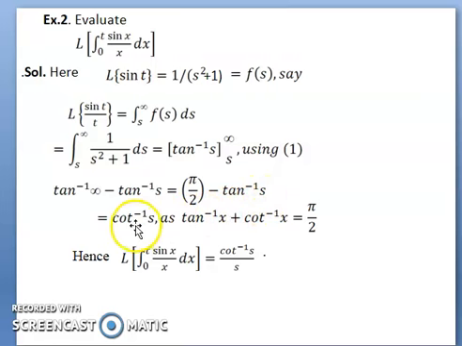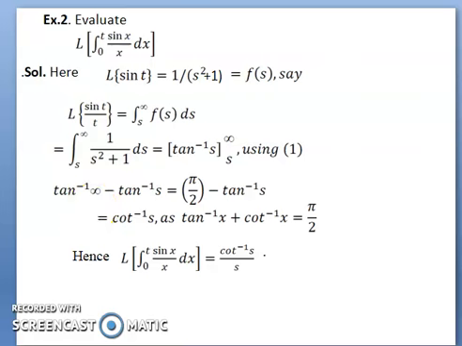Therefore it becomes cot inverse s, because tan inverse x plus cot inverse x equals pi by 2. Therefore, L of integral from 0 to t of (sin x divided by x) dx is F(s) divided by s, that is, cot inverse s divided by s.